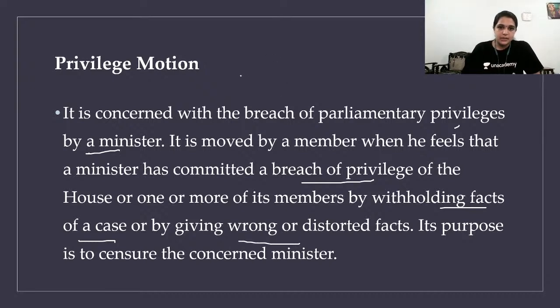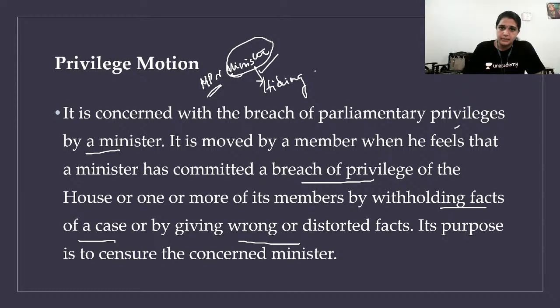For example, there is a minister who is discussing some budget or some bill. An MP feels that this person is hiding something from parliament, or is cheating the parliament with some false facts.